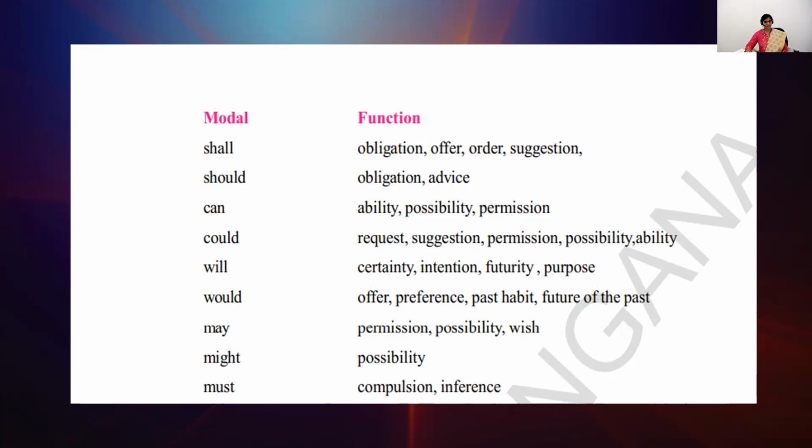Likewise, might also says about the possibility. Might is the past form of the word may. Next, must. Must plays the function of compulsion or inference. Here, whenever we are using the word must, we are not leaving any choice for the receiver. The receiver has to do it compulsorily.